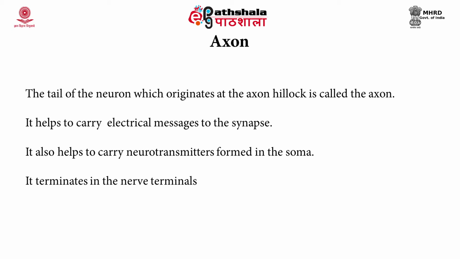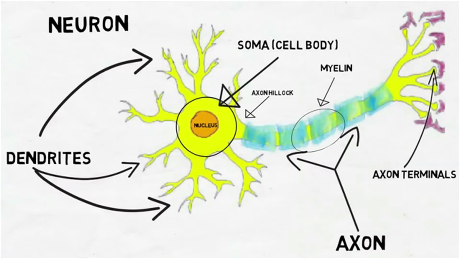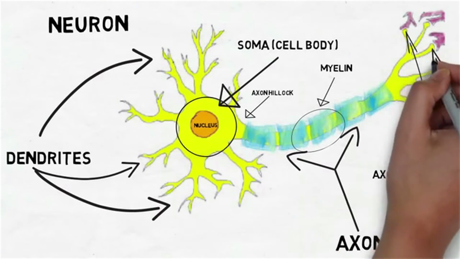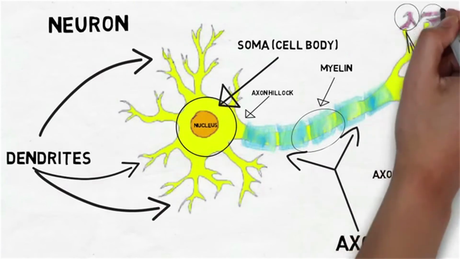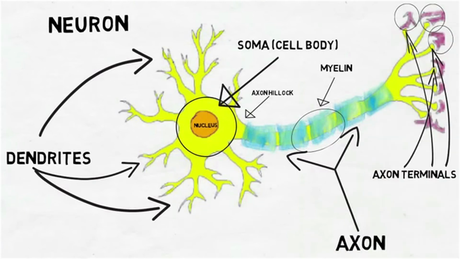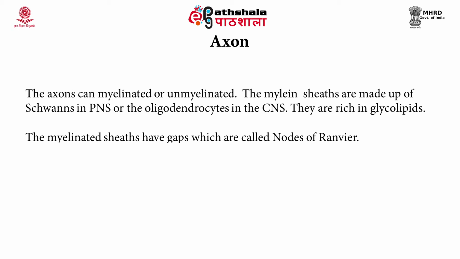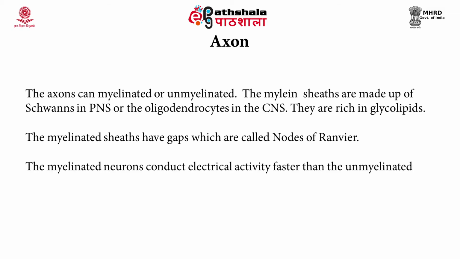Besides this, it has a lot of cytoskeletal elements, and these help to transport the neurotransmitters which are formed in the soma from the soma to the terminal ends from where they are released.